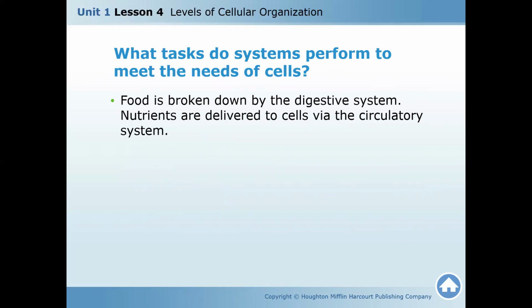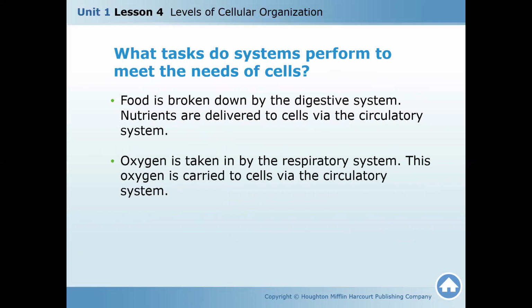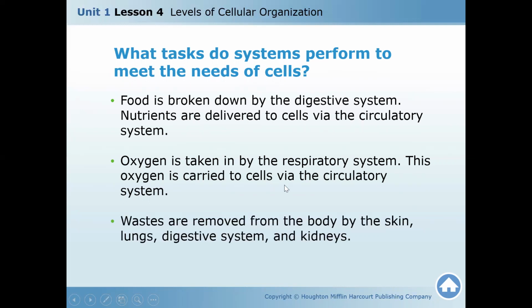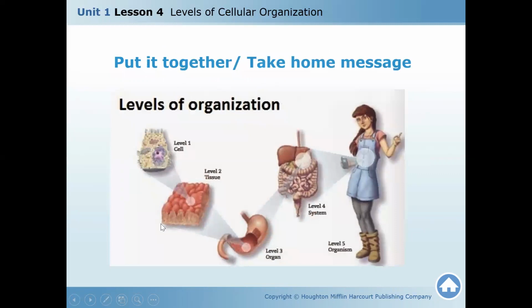Food is broken down by digestive system. Nutrients are delivered to cells via the circulatory system through the blood. Oxygen is taken in by the respiratory system. This oxygen is carried to cells via circulatory system. So the circulatory system or the blood, after digestion, it transports nutrients to different parts, and after respiration, it transports oxygen to different parts of the body. Waste are removed from the body by the skin, lung, digestive system, and kidneys through your urine or through digestive system.